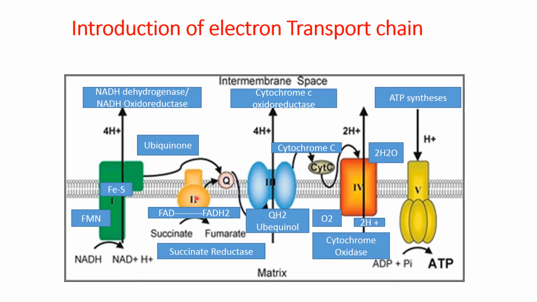So next is ubiquinone, that is a coenzyme, and that takes electrons from complex 1 and complex 2 and is reduced into QH2. When it is reduced, its reduced form QH2 is known as ubiquinol. In oxidized form, it is known as ubiquinone, and in reduced form, it is known as ubiquinol.